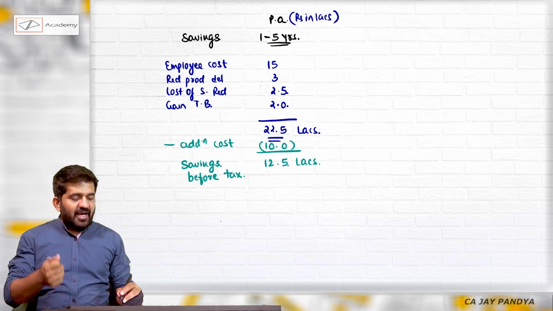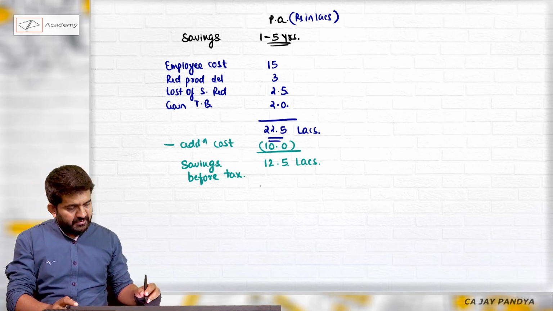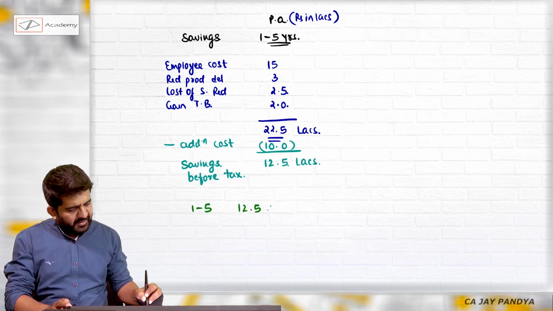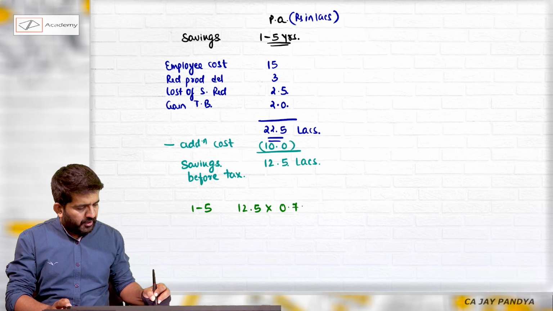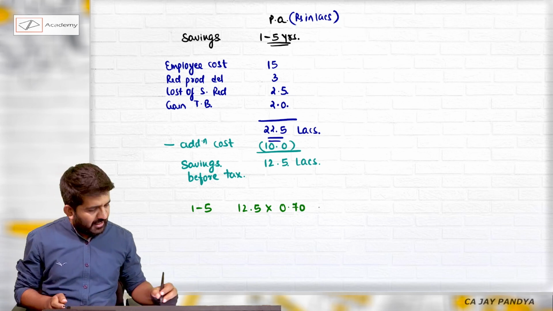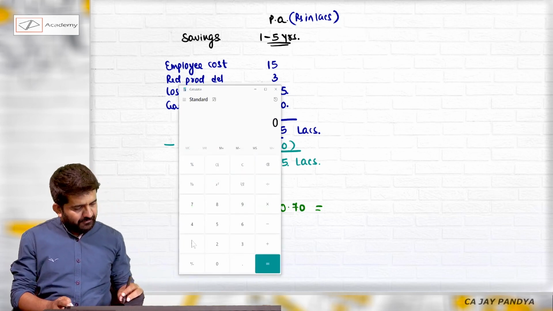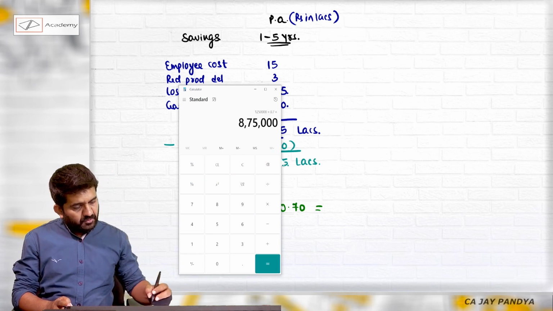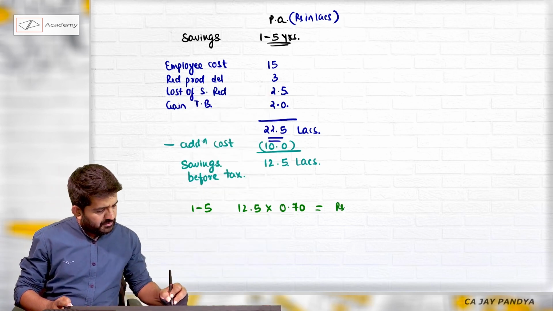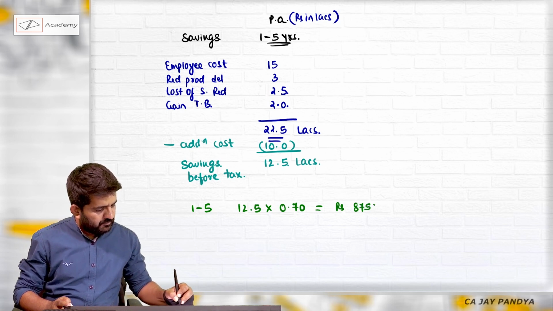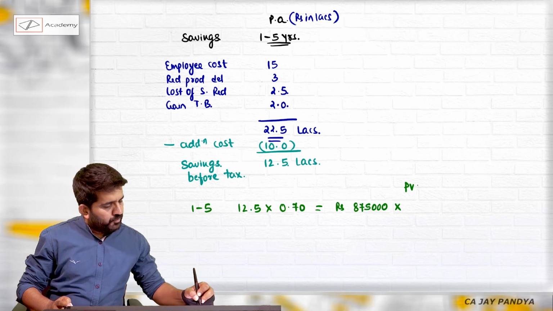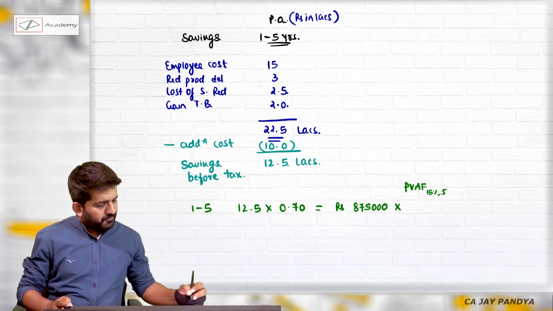So what will be after tax savings from 1 to 5 years? 12.5 multiplied by 0.70. 1 minus T, I am directly finding out after tax. 12,50,000 into 0.70, that is 8,75,000 rupees, multiplied by present value annuity factor at the rate of 15% for 5 years.